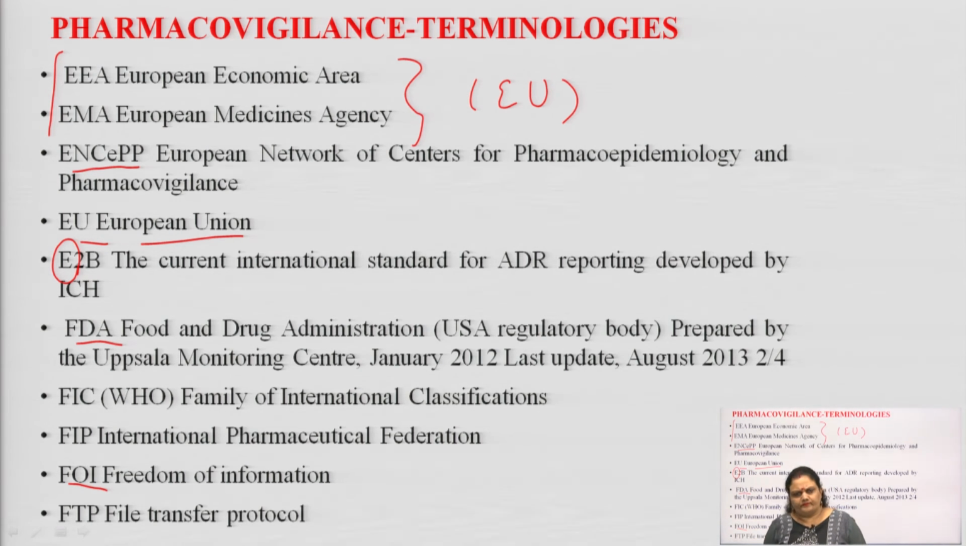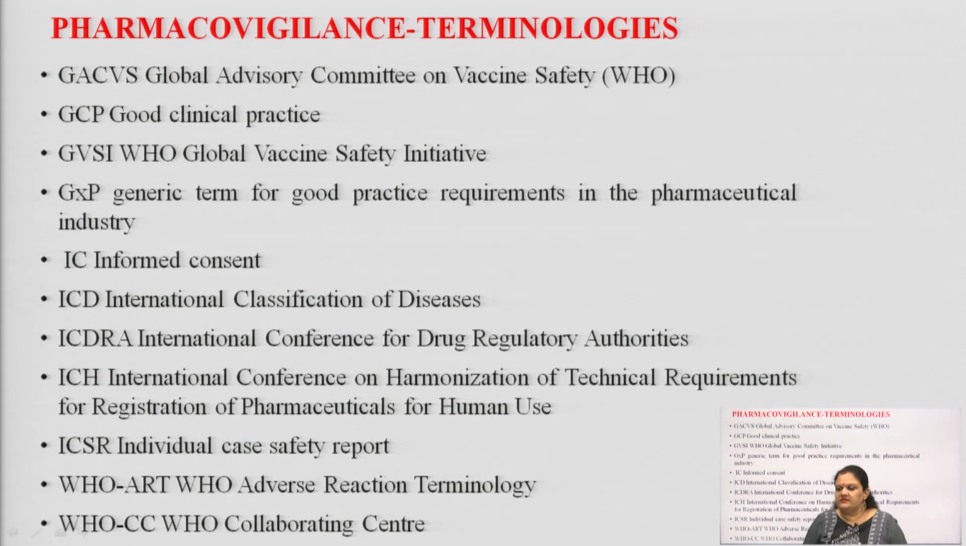We all have to know about what different classes of drugs the physician prescribes for specific diseases. Then FTP, File Transfer Protocol. Next is GACVS, meaning Global Advisory Committee on Vaccine Safety. It is given by the WHO. Next is GCP, Good Clinical Practices.